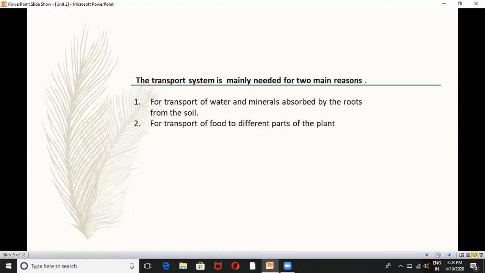We know that water is absorbed from the soil. Along with that water, minerals and nutrients are also absorbed. After absorption, these water molecules reach the roots, and from the roots, the water reaches different parts of the plants through the process of transport, or transportation.